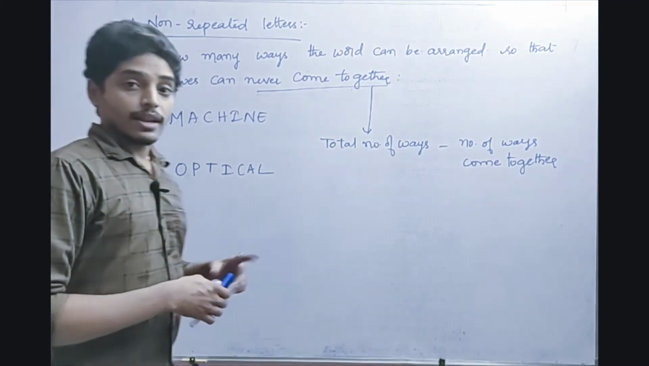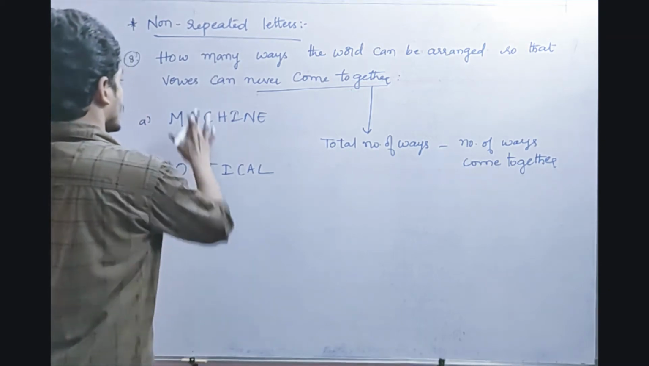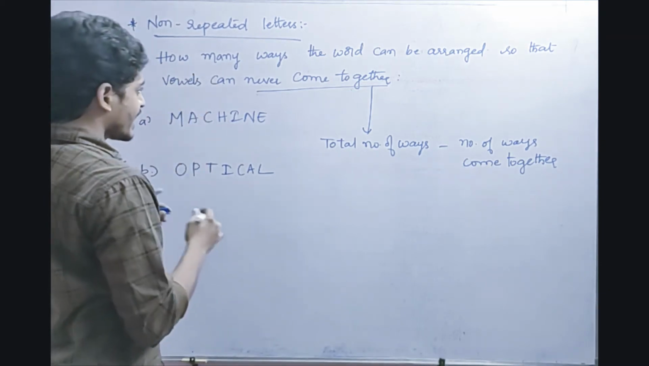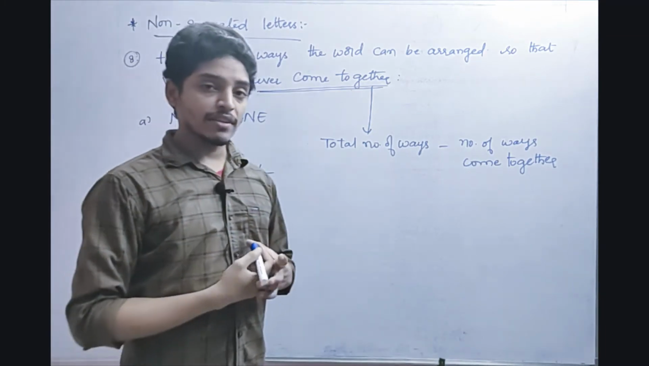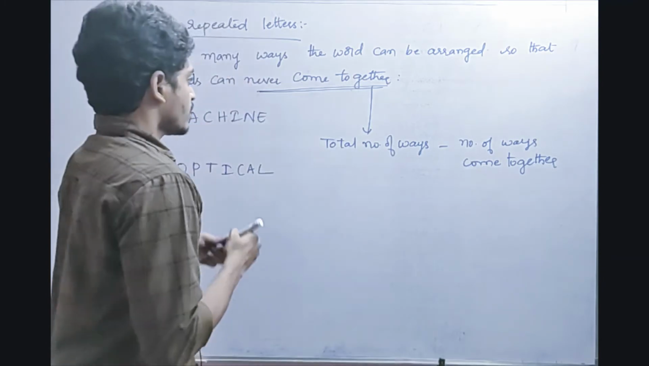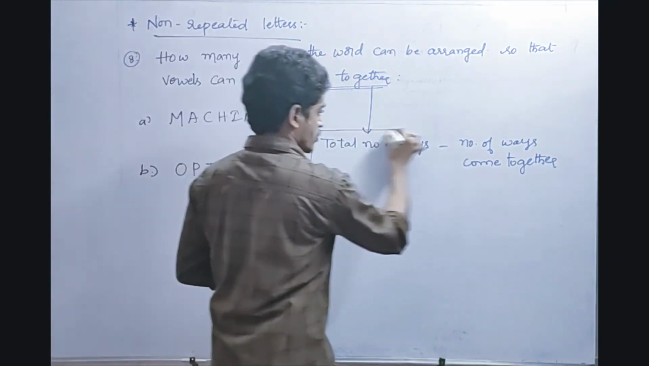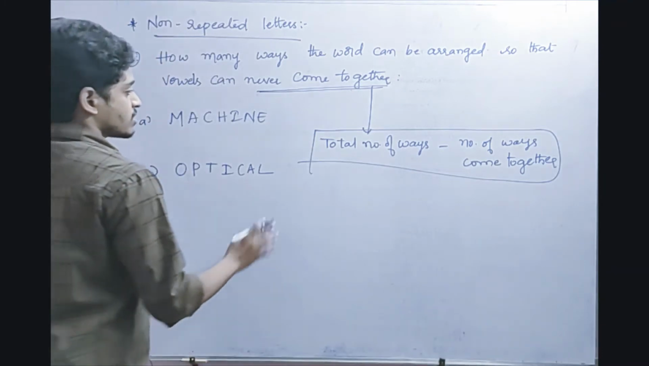Okay friends, next concept. How many ways can the word be arranged so that vowels can never come together? This is a very important concept. Previously we have seen the come together concept. Now we are going to see never come together. So fine. The formula for never come together is total number of ways minus number of ways come together. So this is the question.